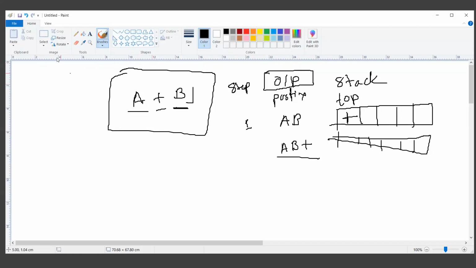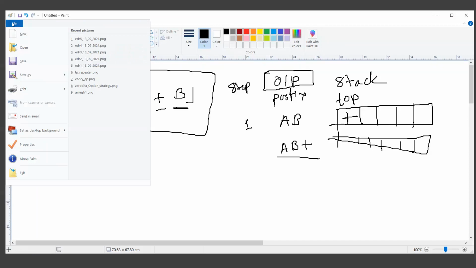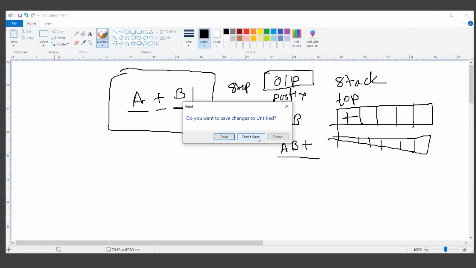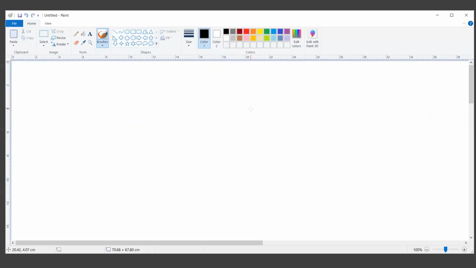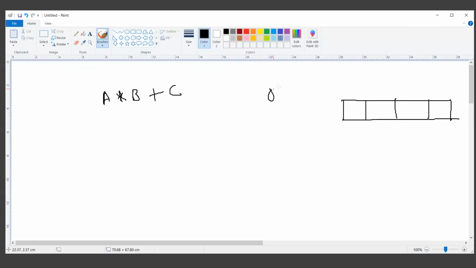Now let's try to go a bit one step ahead, an expression with maybe 2 operations and multiple operands. So what I can write is, let's say I have A star B plus C. So again, this is an easy statement. Again, we will have a stack. Let me draw a stack here. Let's say we have a stack which has a top, and this is the output screen.